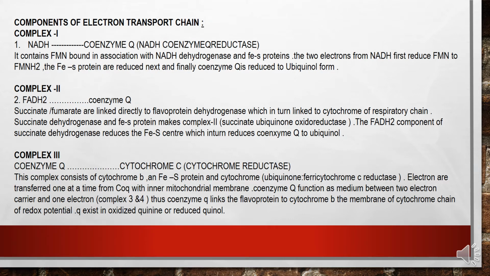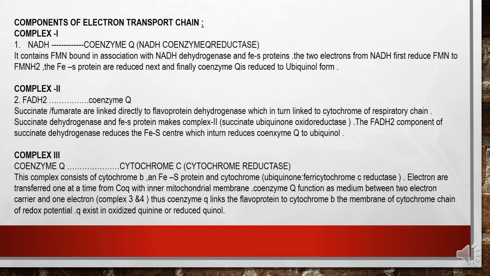Components of the electron transport chain. Complex 1, NADH to coenzyme Q, NADH coenzyme Q reductase. It contains FMN bound in association with NADH dehydrogenase and Fe-S proteins. The 2 electrons from NADH first reduce FMN to FMNH2. The Fe-S proteins are reduced next, and finally coenzyme Q is reduced to the ubiquinol form.